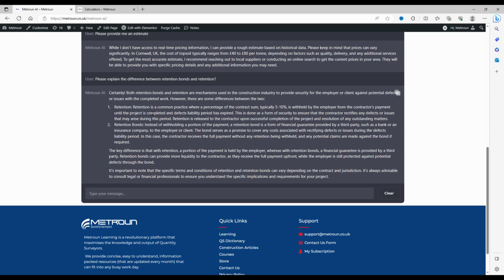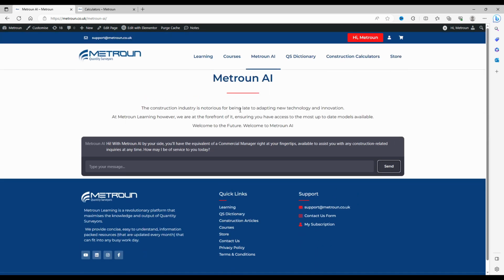So here it's saying a retention is a common practice where a percentage of the contract sum, I'd say, is typically between 3 and 5%, but Metroun AI and other models will say between 5 and 10%, is withheld. And retention bonds are more of an insurance. So it's saying the key difference here is a portion of the payment is held by the employer for retention, whereas with retention bonds, a financial guarantee is provided by a third party. So more of an insurance there. The contractor would still have to pay for that retention bond, but it's more of a guarantee for the employer. Now what we can do here is we can clear, so we get a nice fresh start, or you can carry on the conversation.